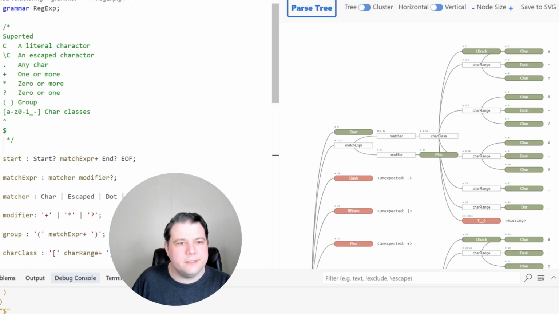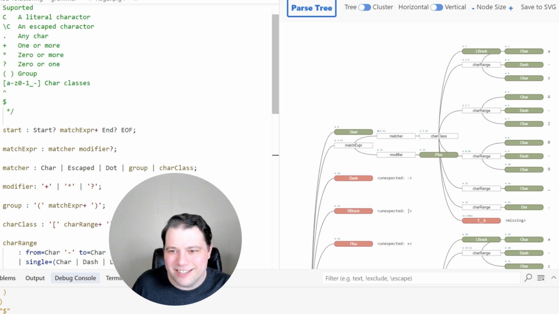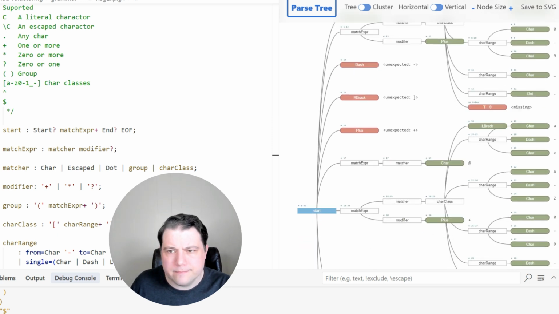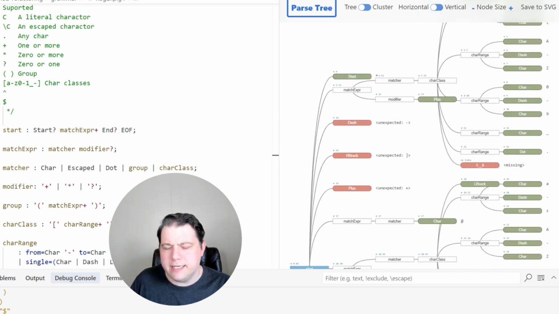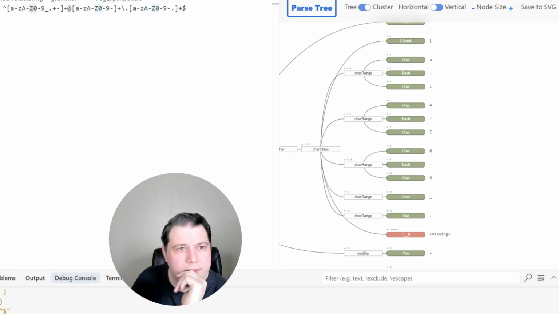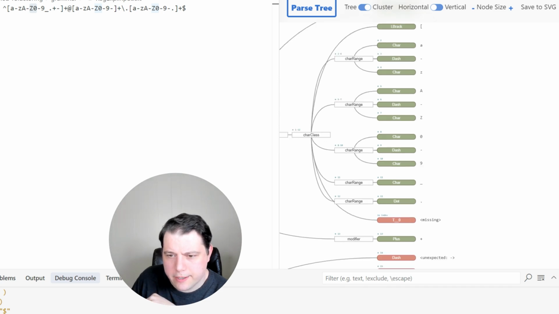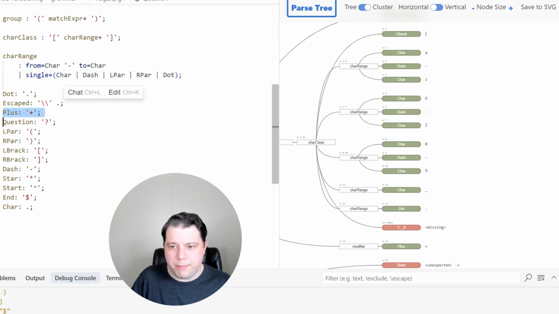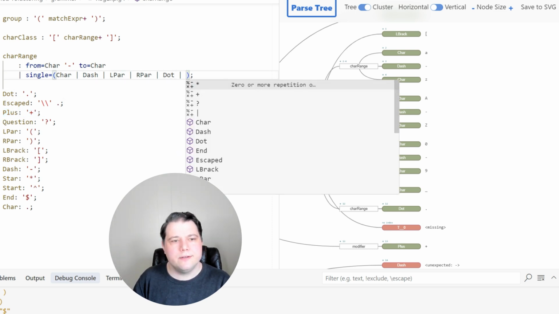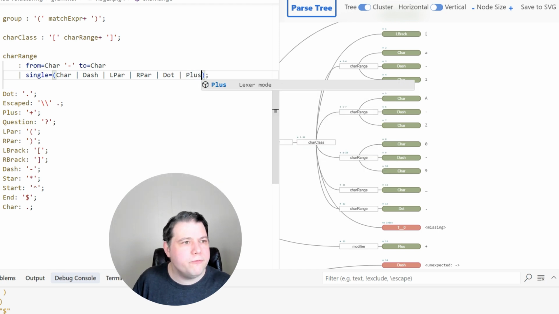All right, something's gone very wrong here. Let's take a look. Zero to 9, and then unexpected dash. So I think we're in this first char class here. We have 0 to 9, underscore, which is a solo char range. That's good. And then plus, right? So we didn't say that plus could appear in this context. Maybe that's what is a problem for us.